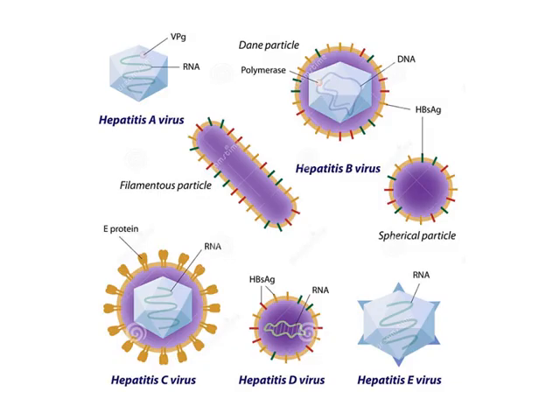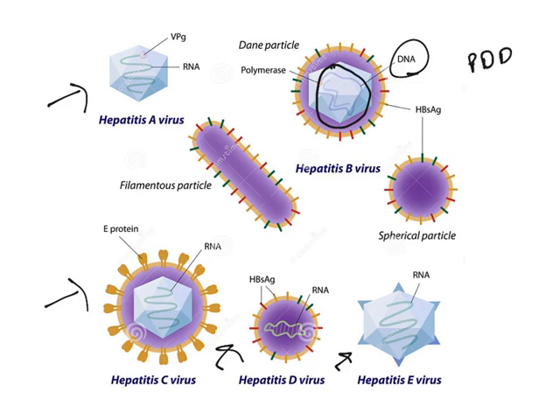Now, when you see the viruses, all the viruses have RNA as genetic material. The only exception is hepatitis B. It has a partially double-stranded DNA. You can see this. It is not completely double-stranded. It is partially double-stranded DNA. So that is what is there with hepatitis B.